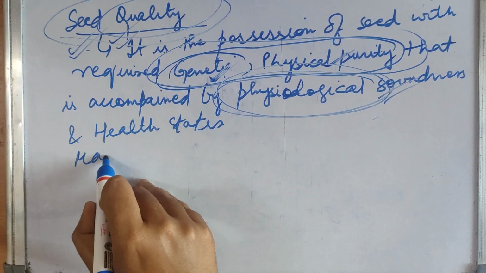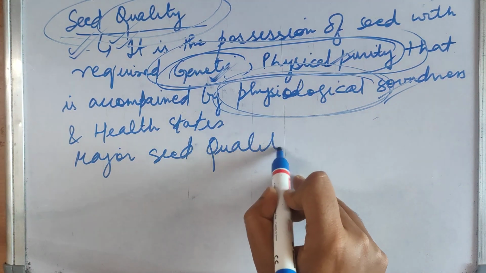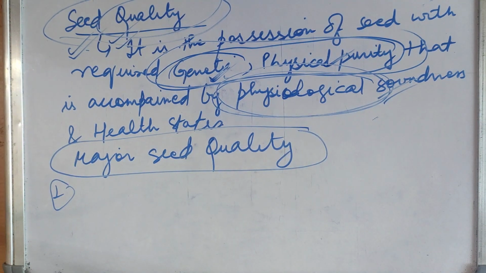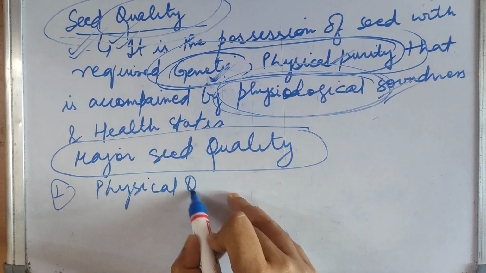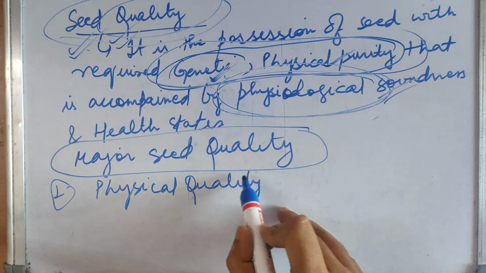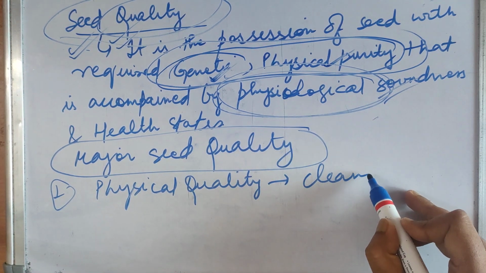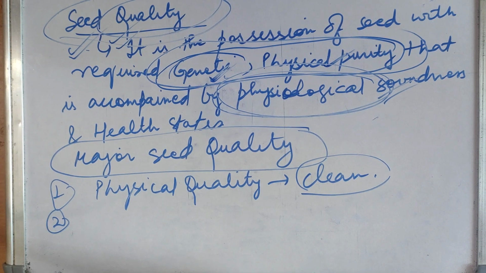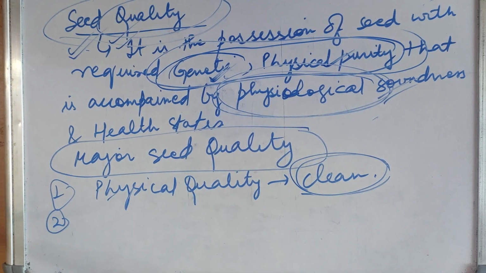Now what are the major seed quality factors? Through what factors can you say that a seed is of good quality? First one is physical quality, that is cleanness of seed. Seed doesn't contain any kind of mechanical mixtures, any contamination, any breakage, any injury. If the seed is clean and smooth, then it is physically pure.